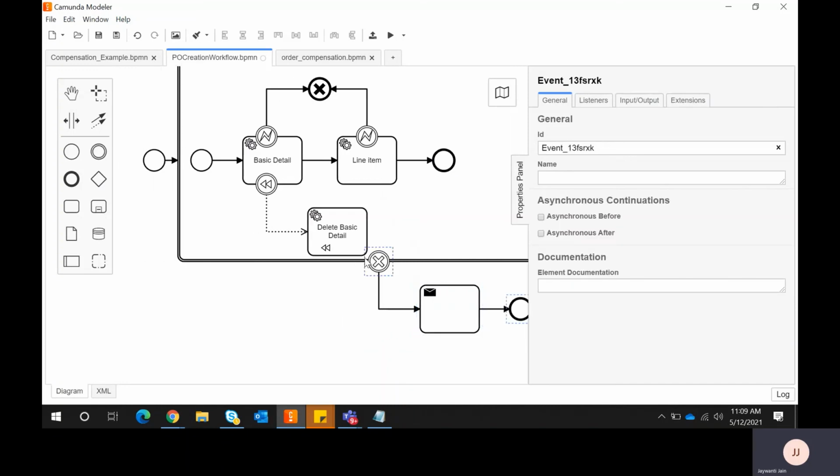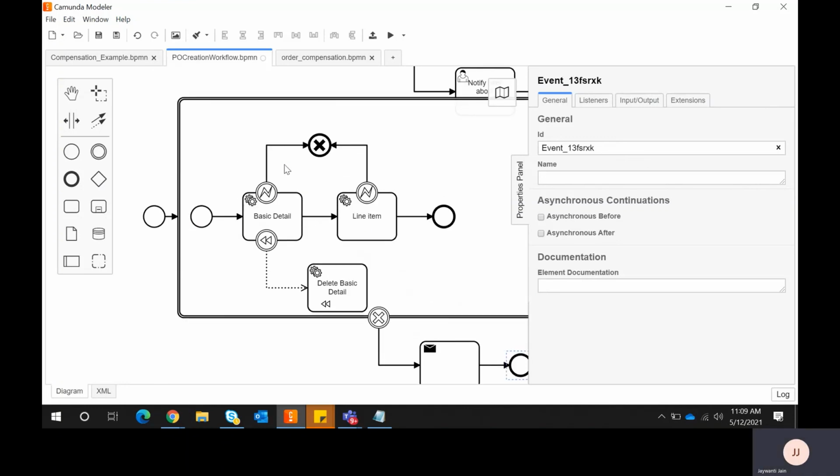In this way, I designed the diagram. This is my transaction box. This is my cancel end event. This is my catching cancel event. And this is the error boundary event. And this is the compensation handler associated with this activity. So if you see, this is my entire transaction. I am doing a redo.